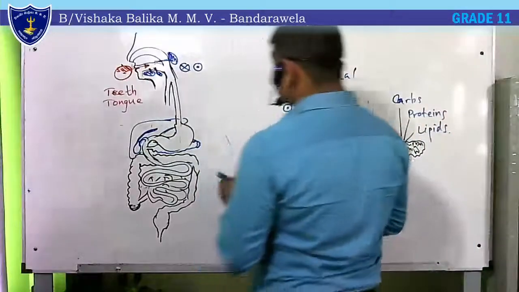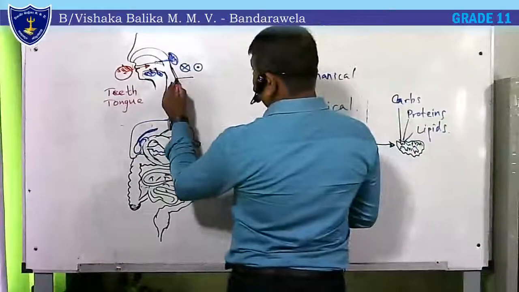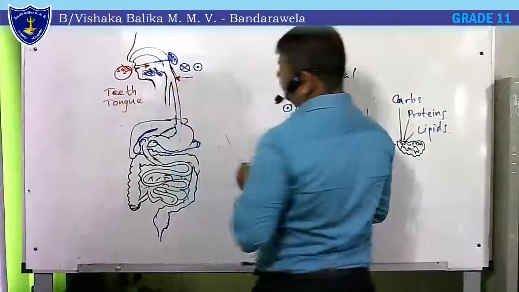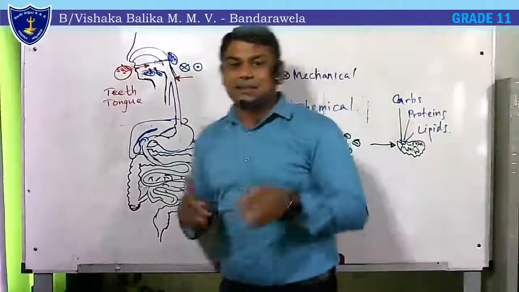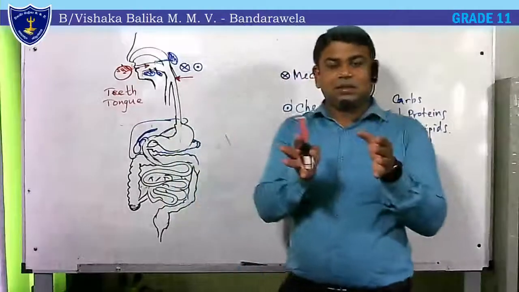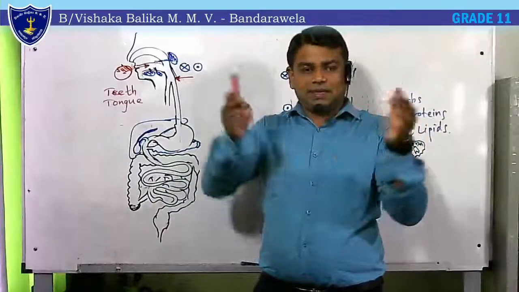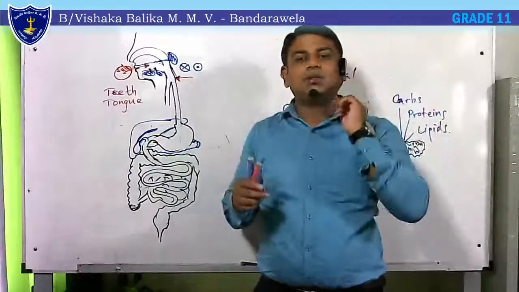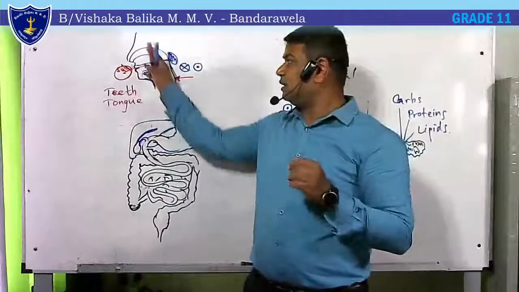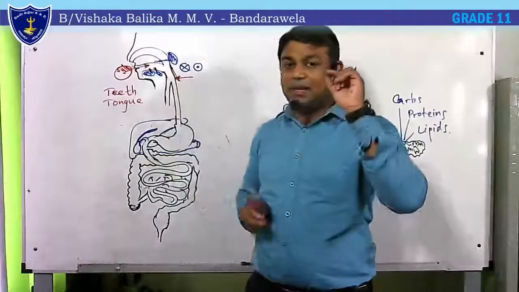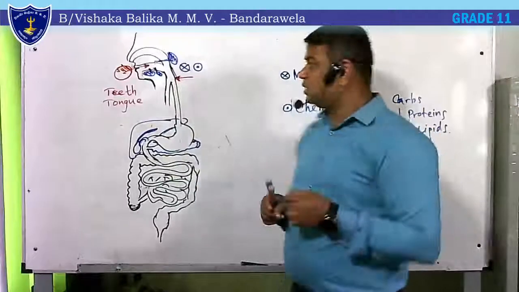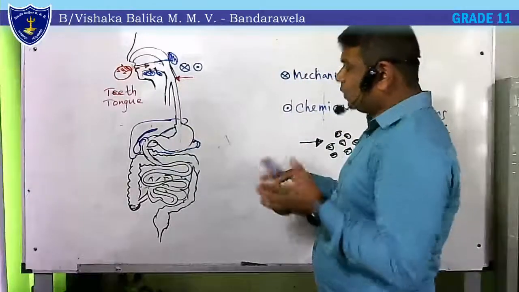Food comes to this junction. This one is called the pharynx. The pharynx is the common passage where the nasal cavity and the mouth cavity meet. Food comes to that common passage. Now there is a problem.